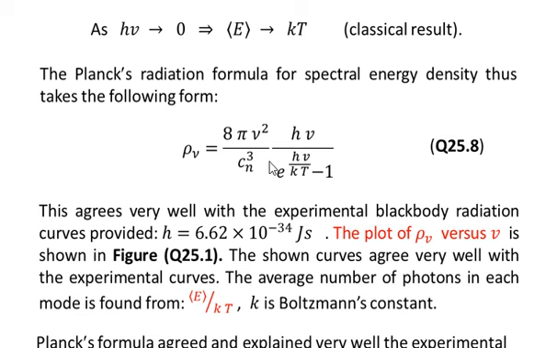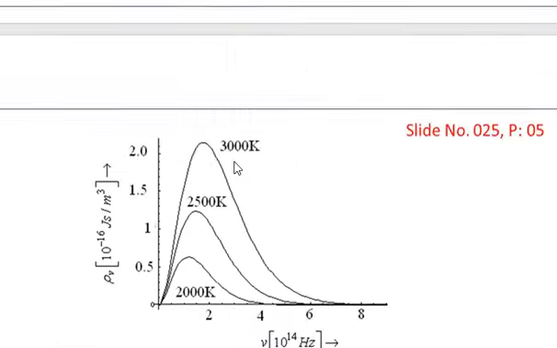So the Planck's radiation formula explains very well the curves of the black body radiation. It means that the hypothesis of Planck's idea is correct, that is, the discretization of energy concept is correct.